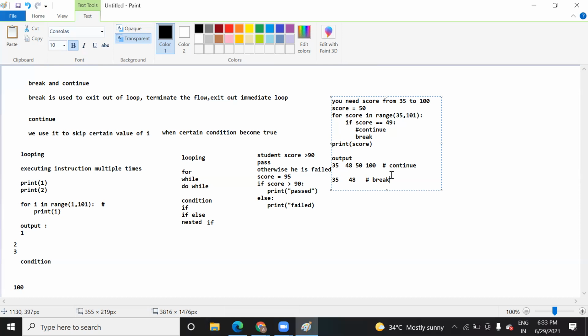Do you see the difference? Here we continue printing, and here we just print from 35 to 48, and once the 49 condition is met, it breaks. So this is break and continue.